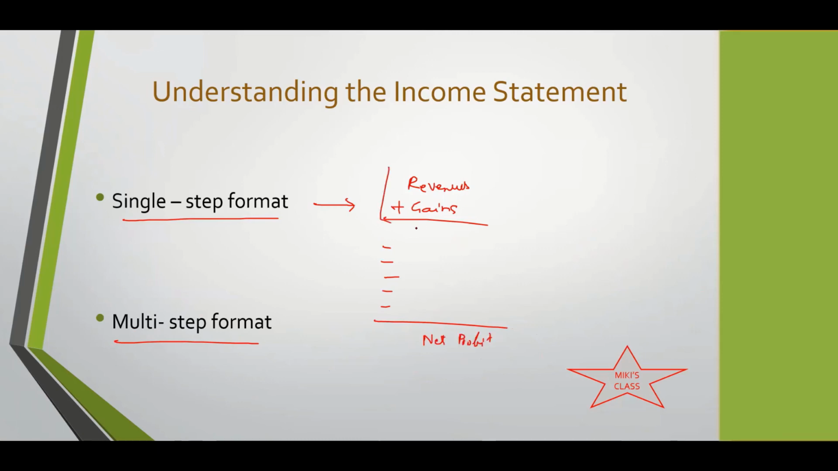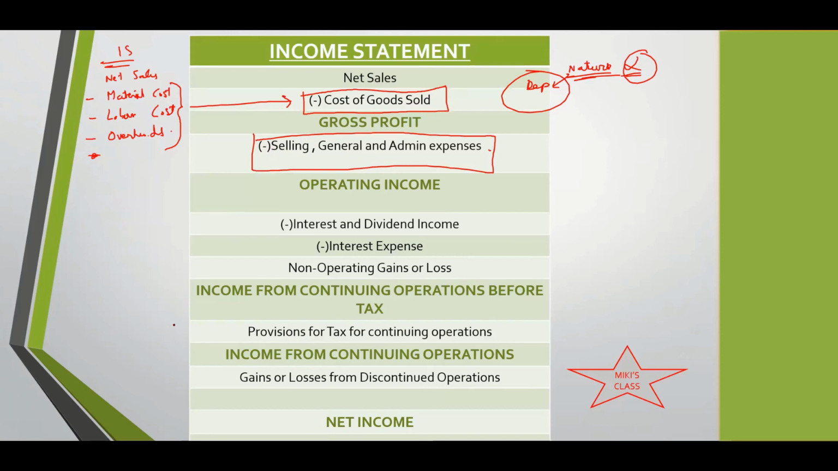So you'll club all the positives together and all the negatives together. That way, this is called a single step format. But typically you'll find this multi-step format. The one which we have is a multi-step one. You see, you have net sales, then a minus, gross profits, then a minus, operating income, then a minus, step by step.